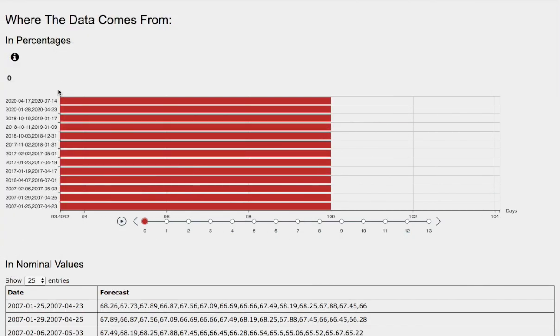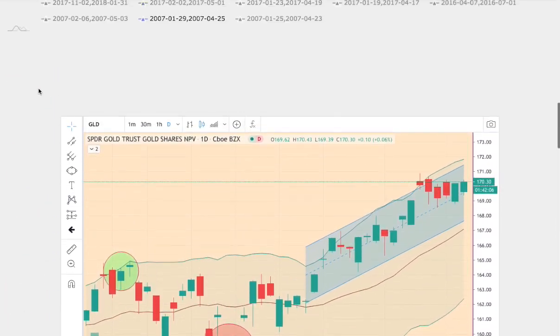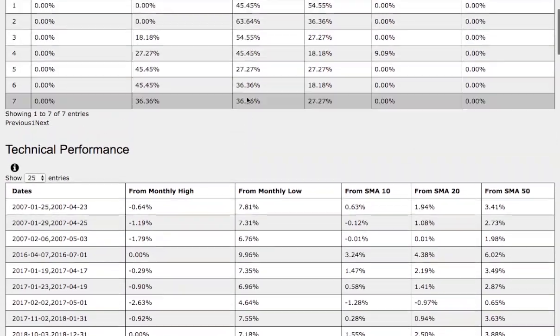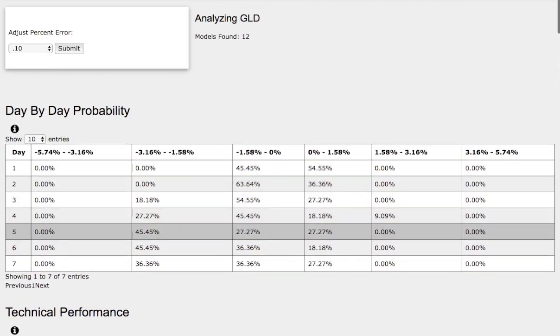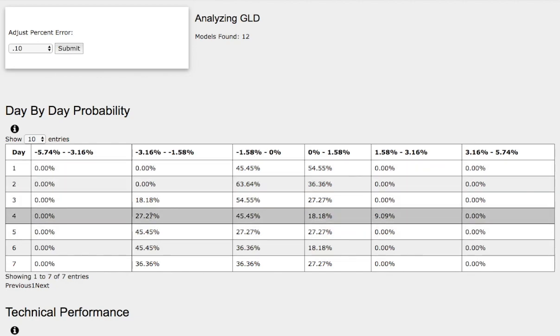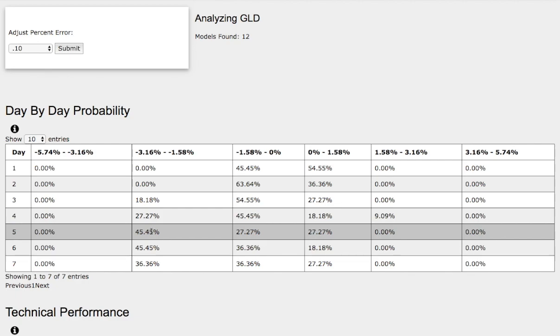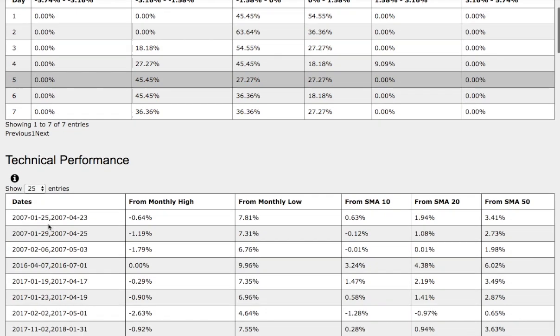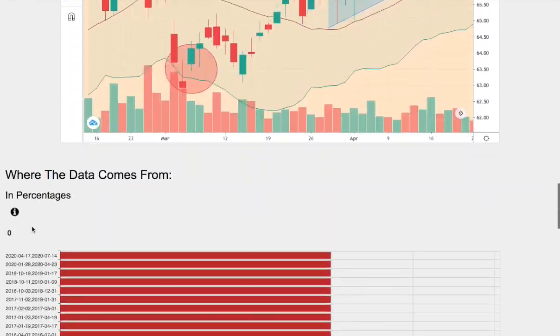And now let's head to the day-by-day probability model. These models are available in the link below, so do check it out. As we progress to about a week of trading, we have a 27% chance for gold futures to climb between 0 to 1.6%. And to the downside, we have a 27% chance for gold futures to fall between 0 to negative 1.6%. And on the extreme case, to the downside, we have a 45% chance for it to fall between negative 1.6 to negative 3%. So now let's examine the day-by-day forecast for gold futures.